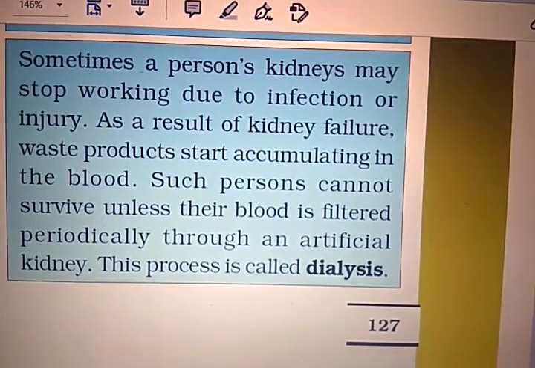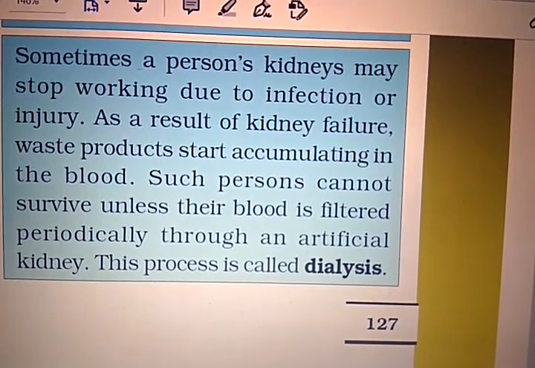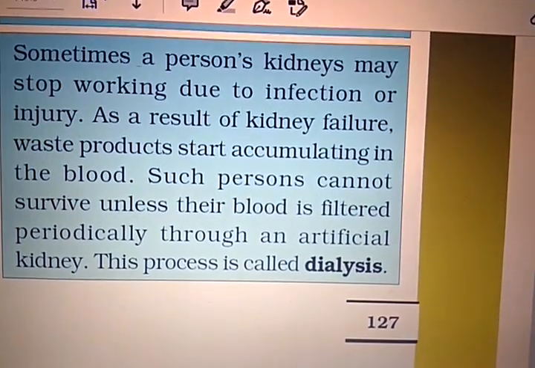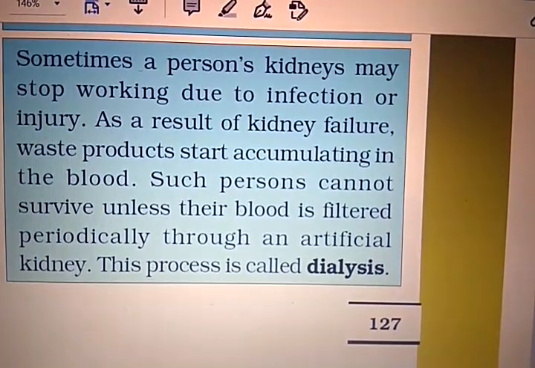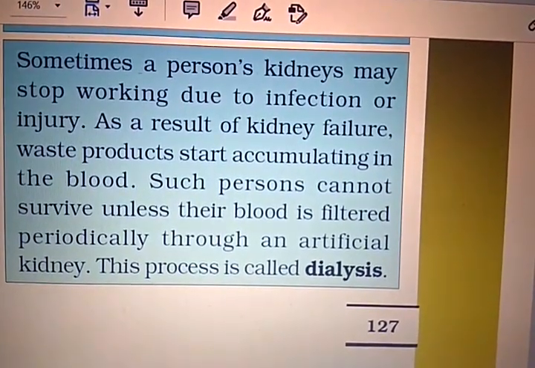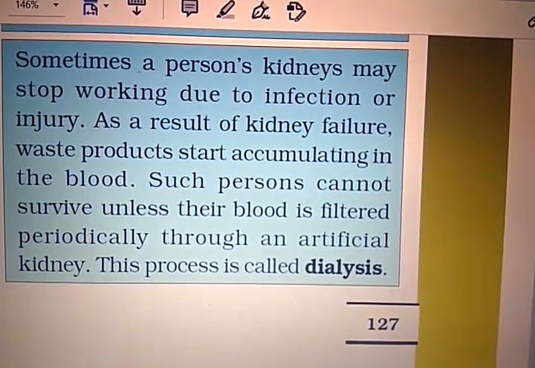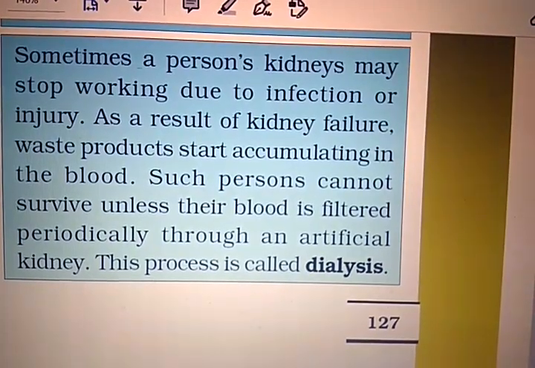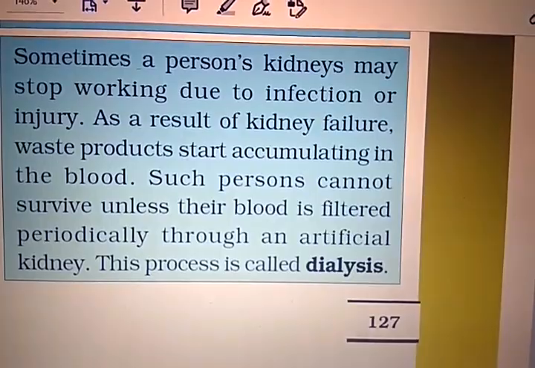So this process is called dialysis, right? The waste product can be removed by the dialysis process. Every day the person has to be admitted to the hospital and have excretory products removed, because the kidney does not function properly, and the dialysis process is very costly.